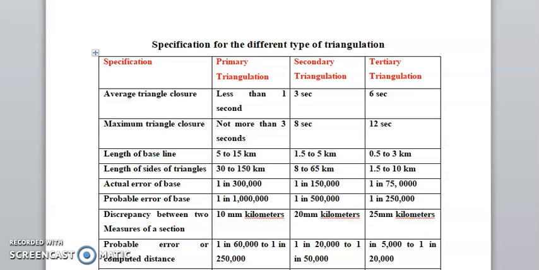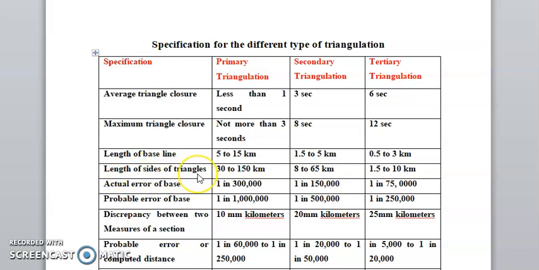Next, maximum triangle closure: not more than 3 seconds, 8 seconds and 12 seconds respectively. Next specification, length of the baseline: 5 to 15 kilometers, 1.25 kilometers, 0.23 kilometers.